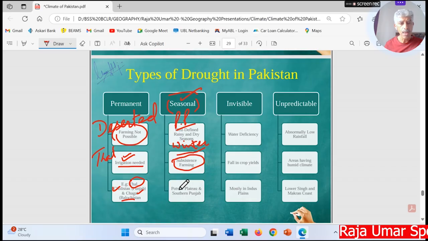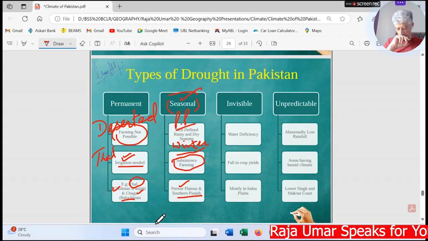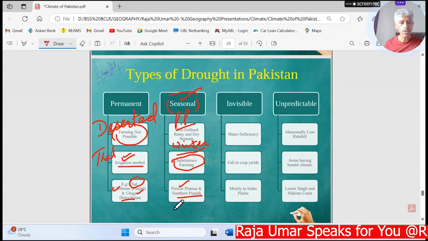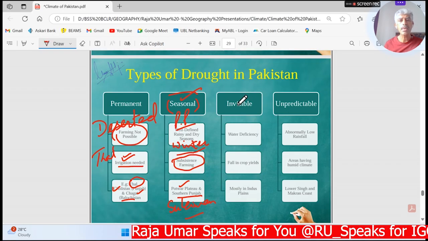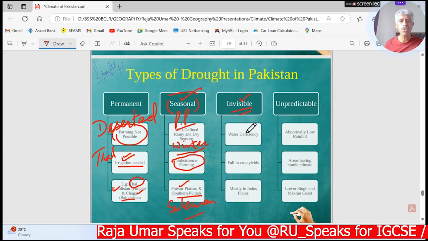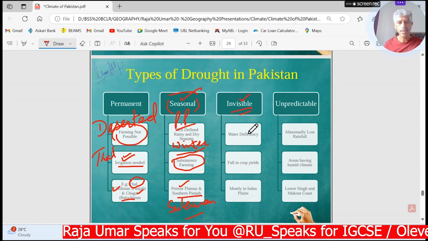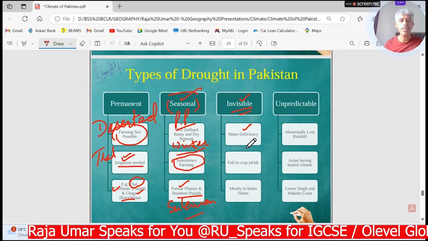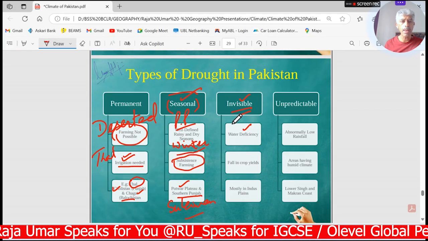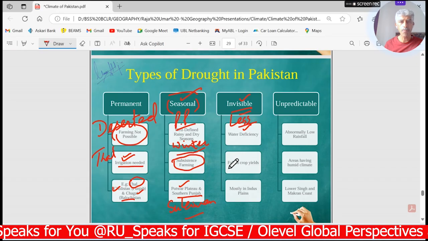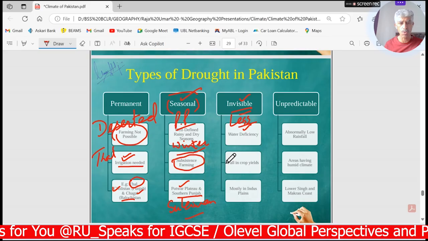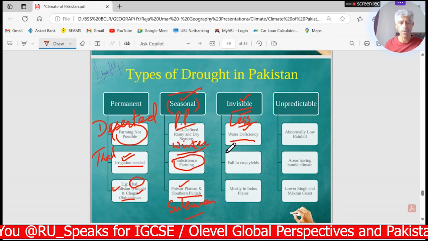So Potwar Plateau and South Punjab, just on the eastern side of Suleiman range, that area also suffers a lot because of the seasonal drought during winters. And then we may have a sort of invisible drought, another type, that is the water deficiency. It means that water is available, but that is less in quantity to meet the needs of those crops grown over there in that area, or to meet the needs of the people in that area.